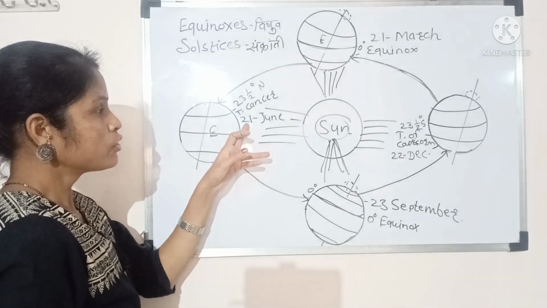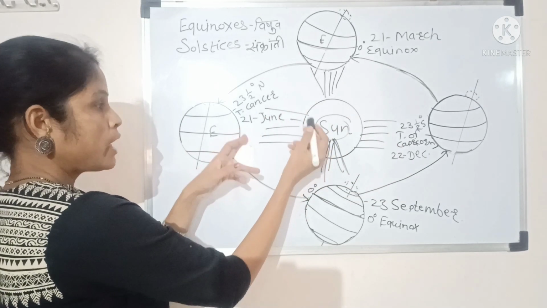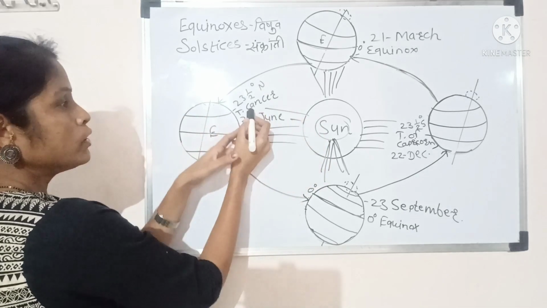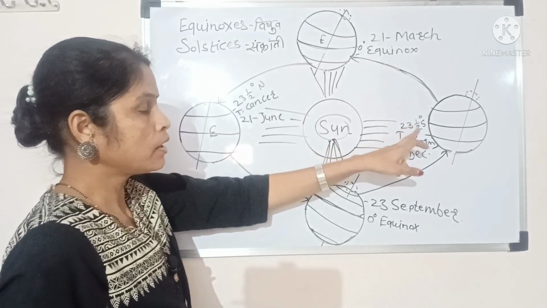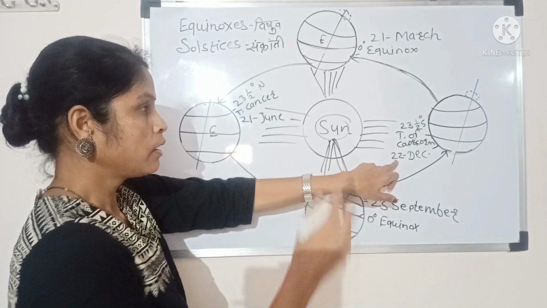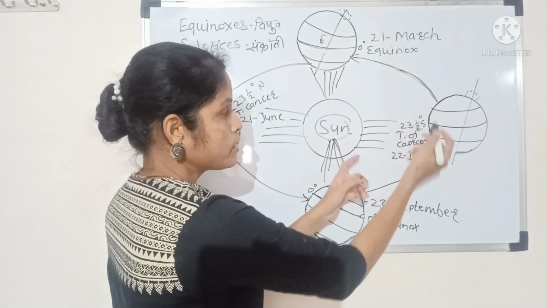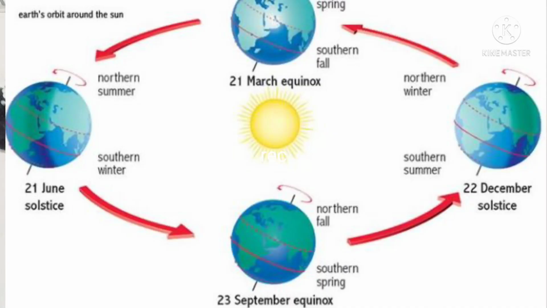On 21st June, the sun rays reach directly on the Tropic of Cancer, and on 22nd of December, the rays of the sun shine directly on the Tropic of Capricorn. With the help of this image, we can better understand the cycle of the changing seasons.